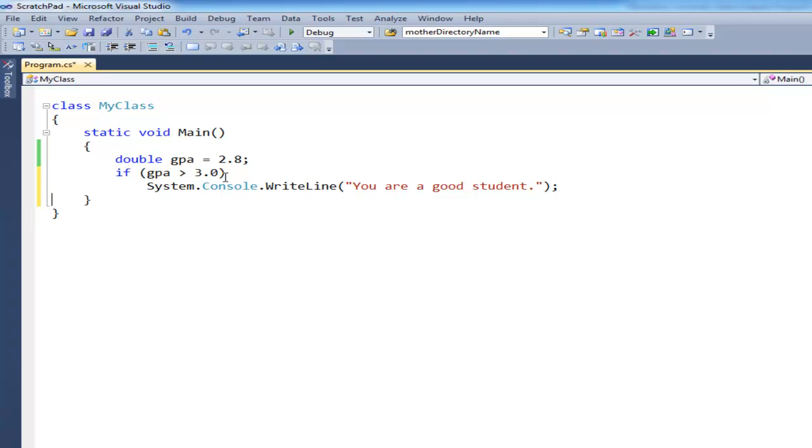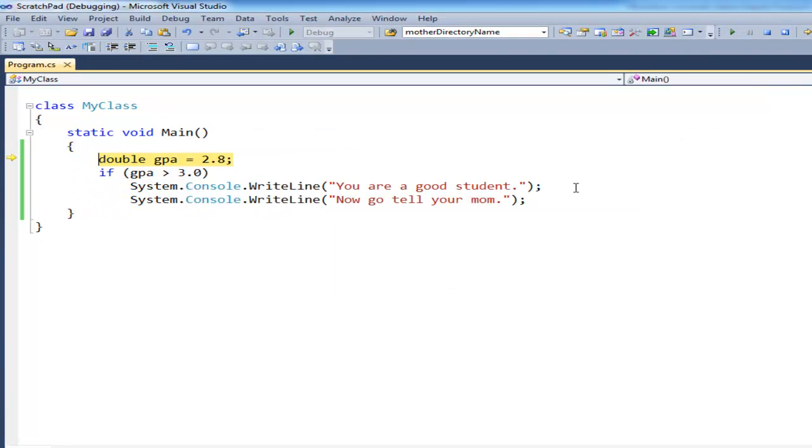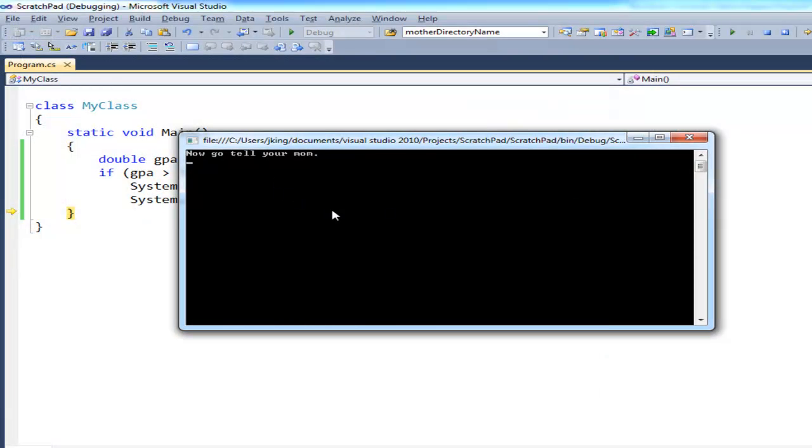C#, as well as other languages, will assume that the first line under the statement, for example this one says if, is the block and the only part of the block. So if I wanted two statements in here, for example, you are a good student, now go tell your mom. Well, even though I indented this, C# only sees the line immediately following as part of the if. So if I F11 through this, if GPA is greater than 3.0, which it's not, all we have for output there is now go tell your mom.